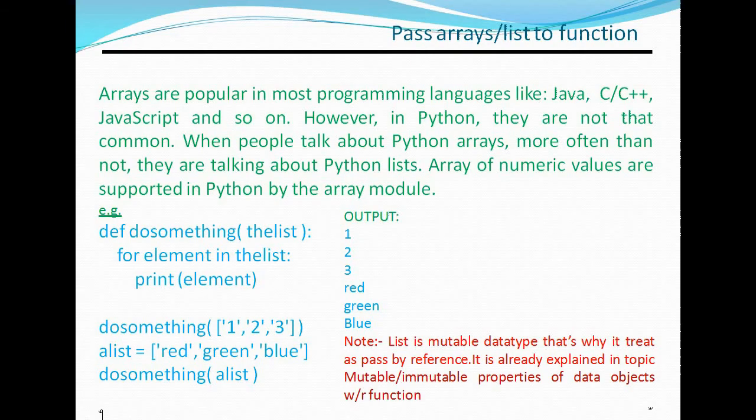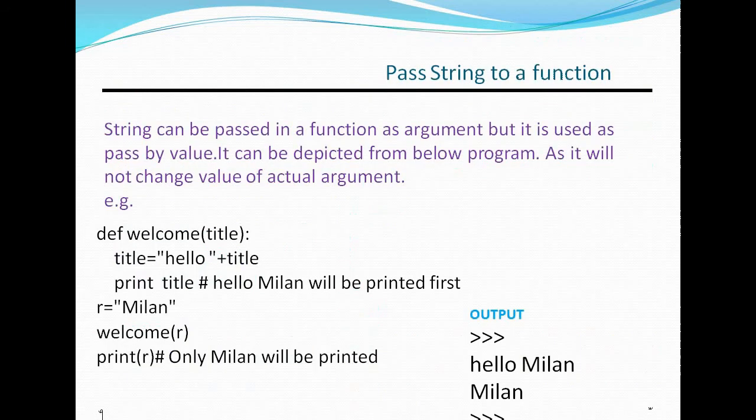Pass a list to a function. Actually, array in Python is list. Here we are passing 1, 2, 3, red, green, blue, and list is a mutable type of data. It is treated as pass by reference. We will get the output 1, 2, 3, red, green, blue.